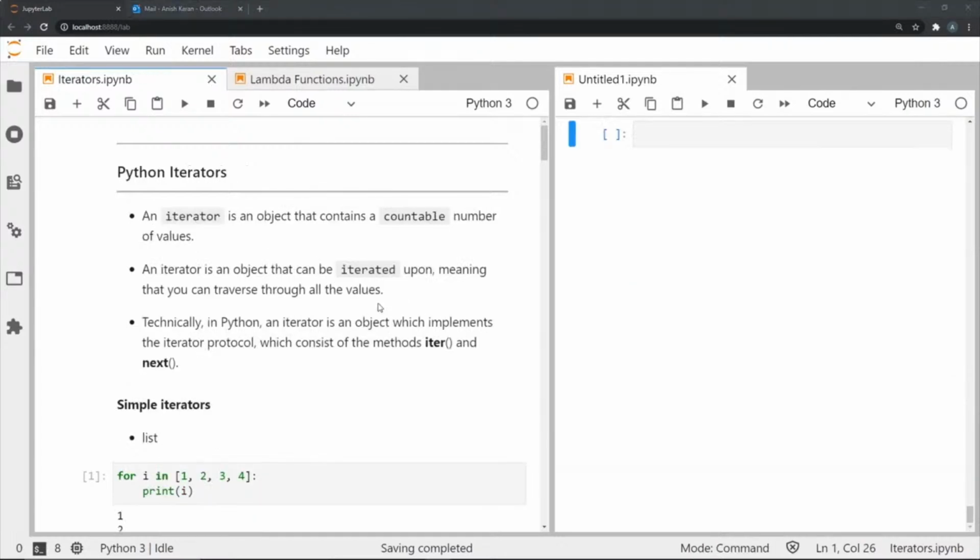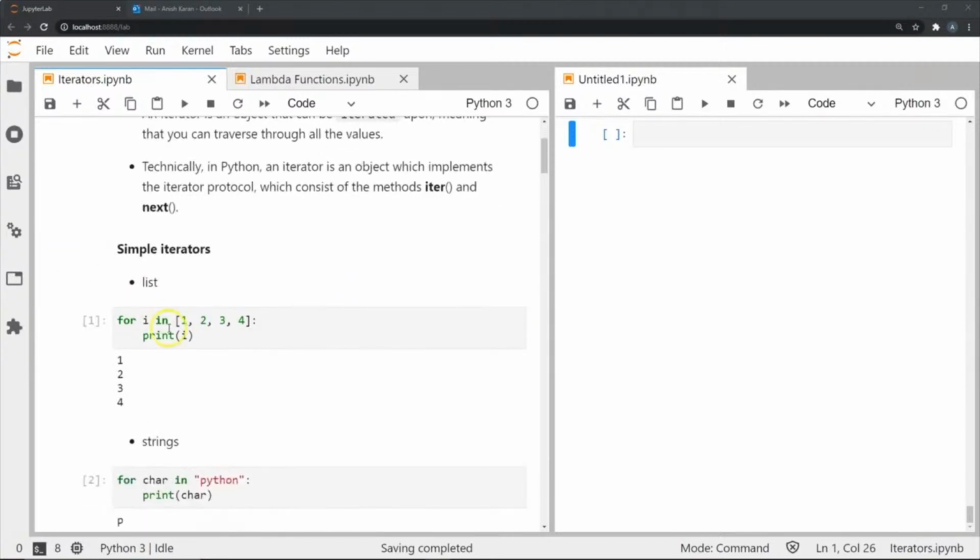Now, an iterator in Python is an object that contains a countable number of values, or a larger object that contains a countable number of sub-objects. An iterator is an object that can be iterated upon, and what that means is we can traverse each value and perform certain operations and tasks using each of the sub-objects or values within this larger collection called an iterator. Technically, an iterator is an object which implements the iterator protocol in Python, which consists of the methods iter and next.